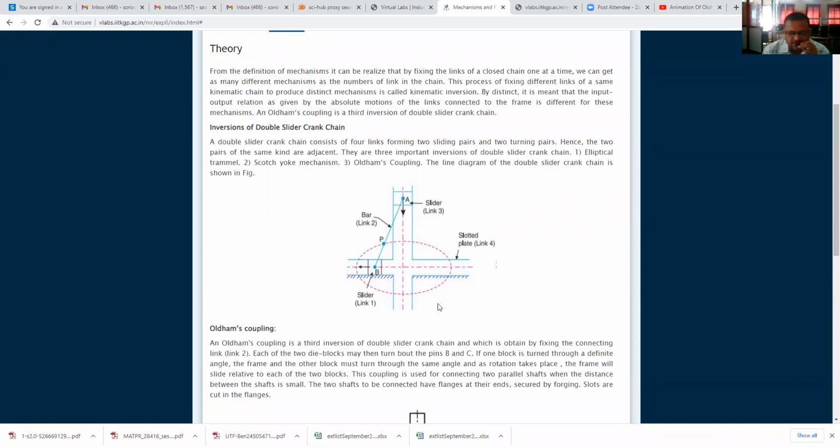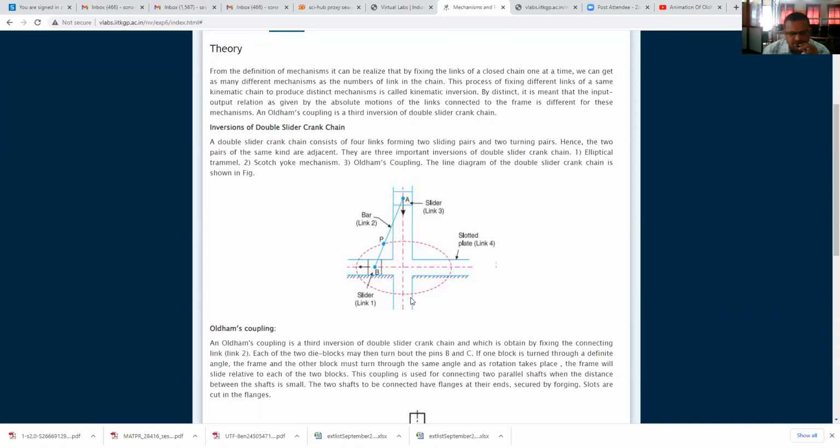Now this diagram indicates the elliptical trammel. You just see there are 4 links. Link number 1 is this slider B, link number 2 is this link AB, link number 3 is again slider A, and link number 4 is this slotted plate.